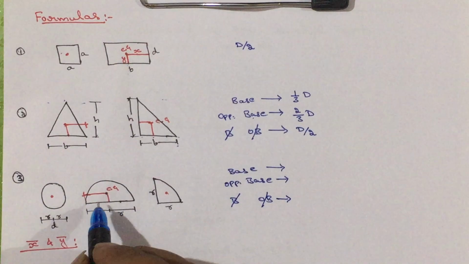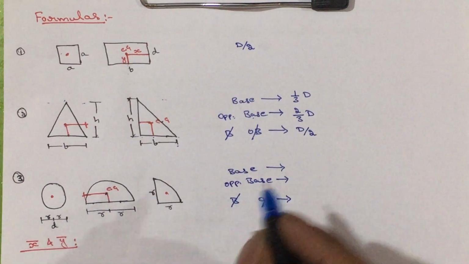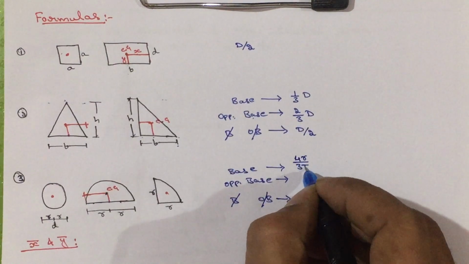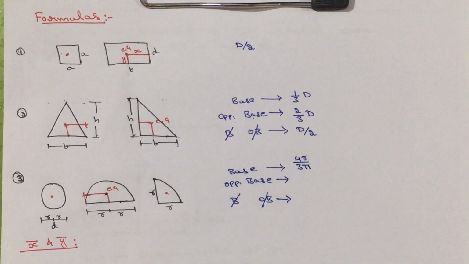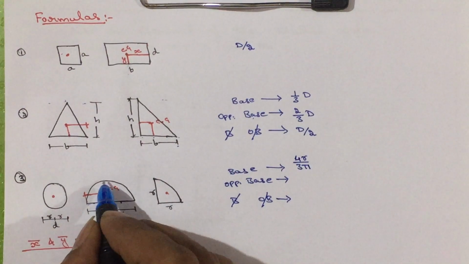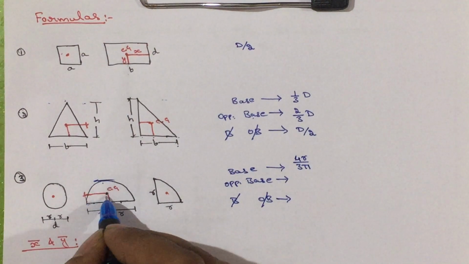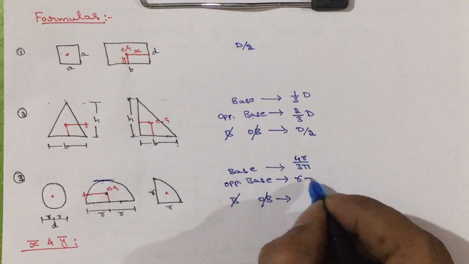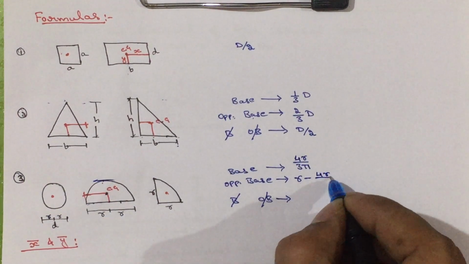From the base side, the centroidal distance is 4r by 3 pi. From opposite to the base, this is the base side, opposite to that one is this side, it will be r minus 4r by 3 pi.